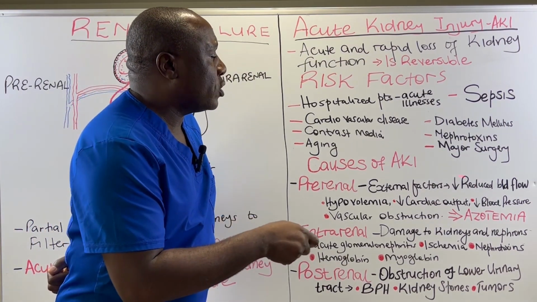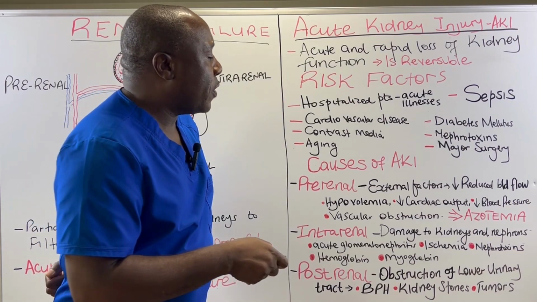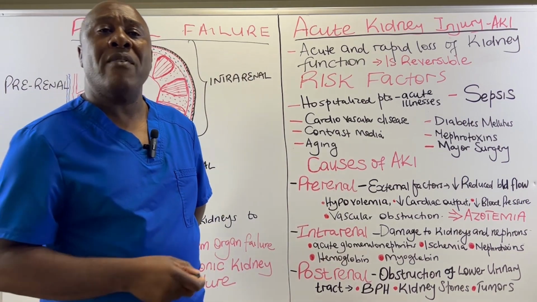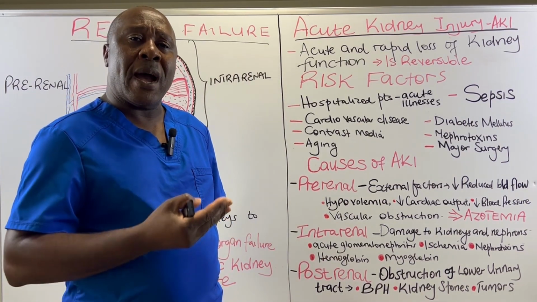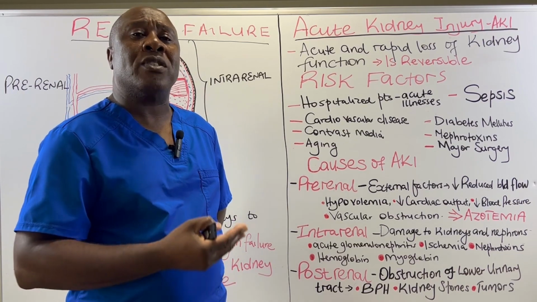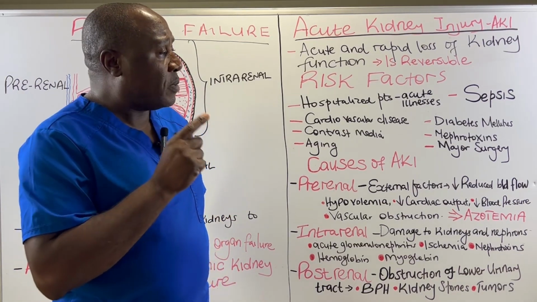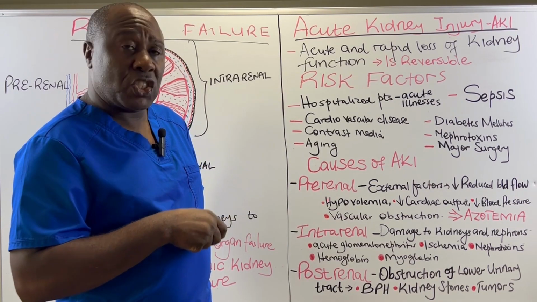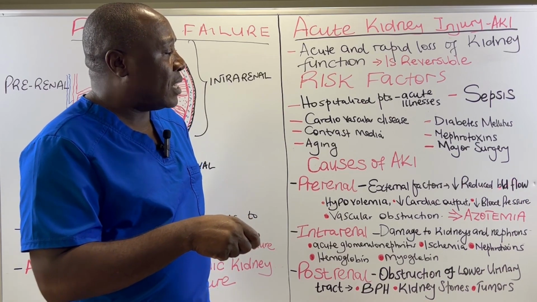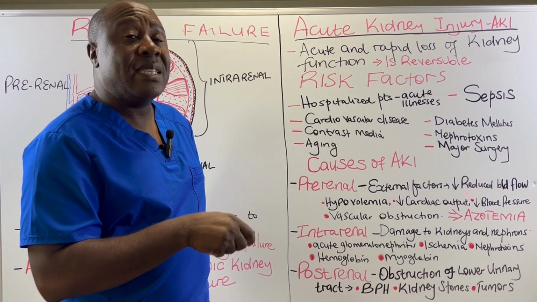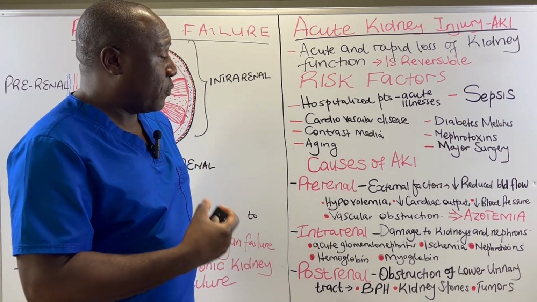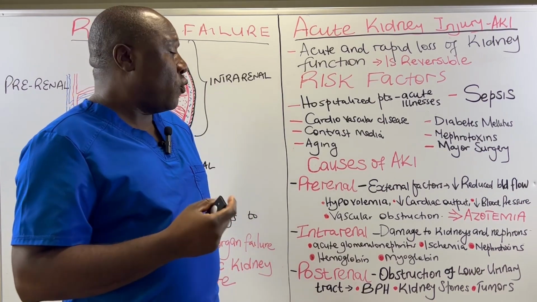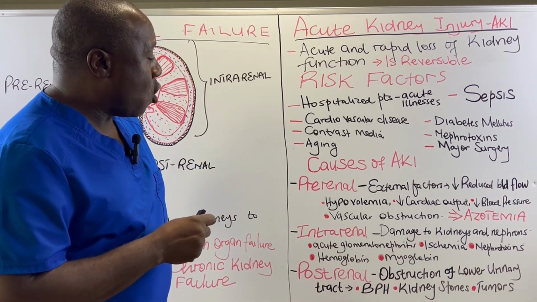All these prerenal causes normally result in a condition referred to as azotemia. Azotemia is a condition whereby we have got elevated levels of urea and other nitrogenous compounds in our blood. Why is this so? This is because our kidneys have been injured. They are not functioning well because of a reduction in this particular blood flow. So the reduction in blood flow to the kidneys results in a reduction of kidney perfusion. So azotemia is that condition that results when you have got elevated levels of urea and other nitrogenous compounds in our blood.